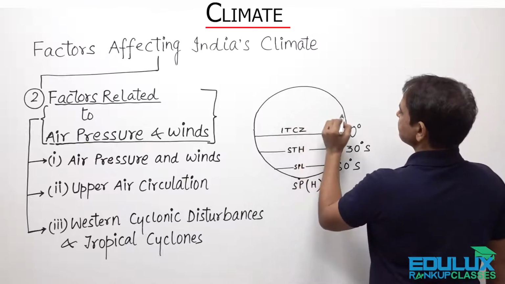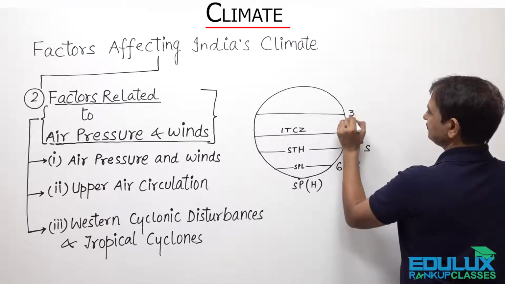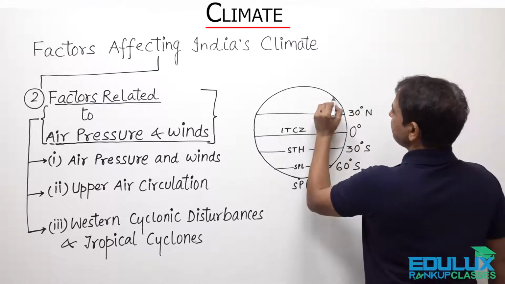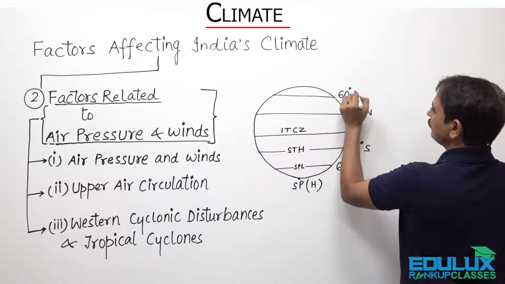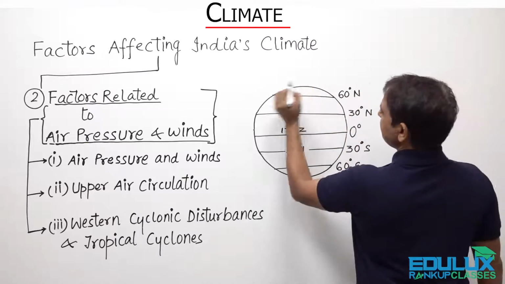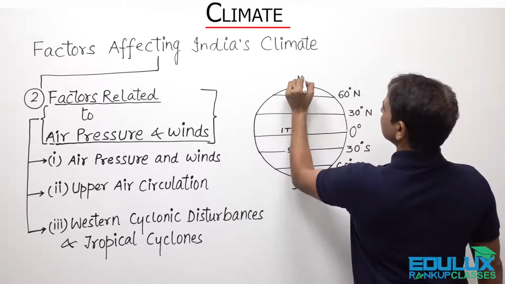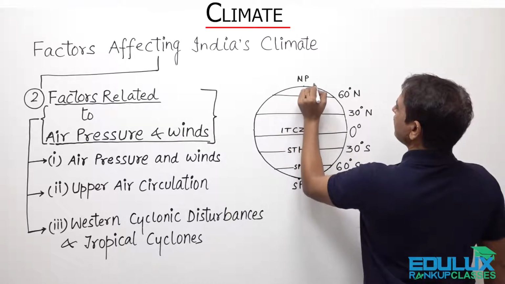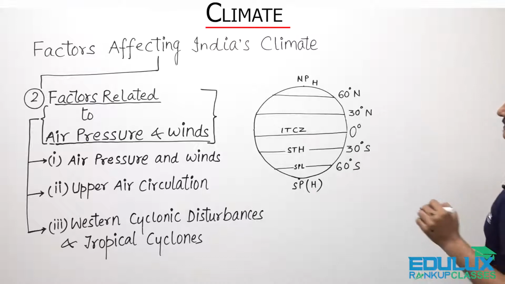And likewise, here we have 30 degrees north, then 60 degrees north, then the North Pole, and here we have high pressure, right?